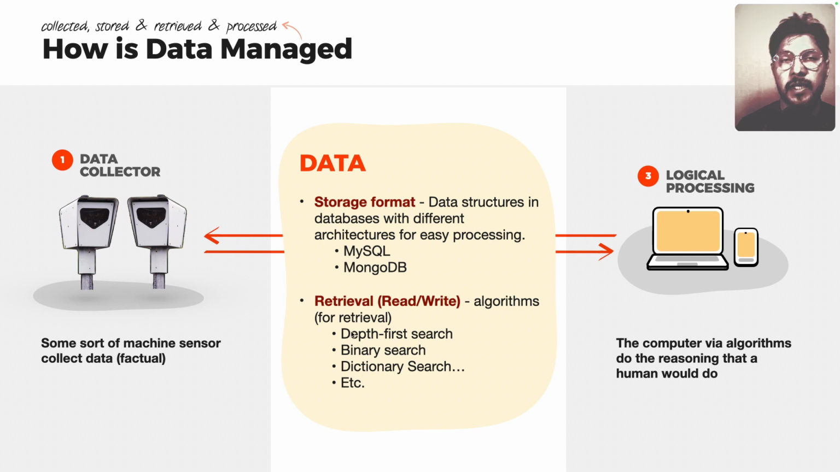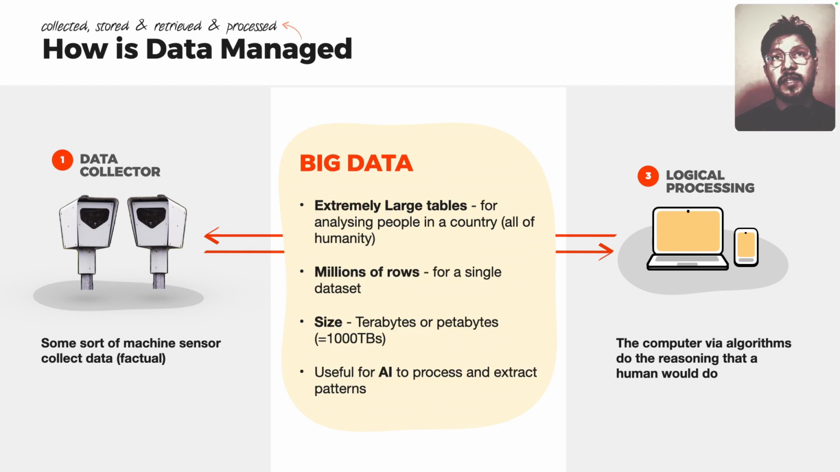Here I'm just mentioning some of the search algorithms: depth first search, binary search, dictionary search, and a ton of other searches too. If you're interested, you can look them up and see how they work. But the big picture is big data: extremely large tables for analyzing, for example, the population of a whole country, or maybe all of humanity, who knows. I'm sure some of that exists too.